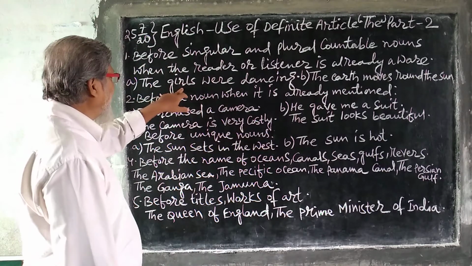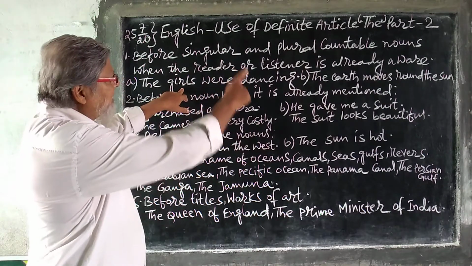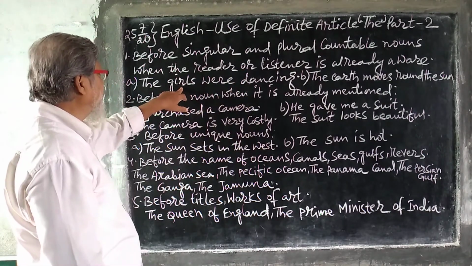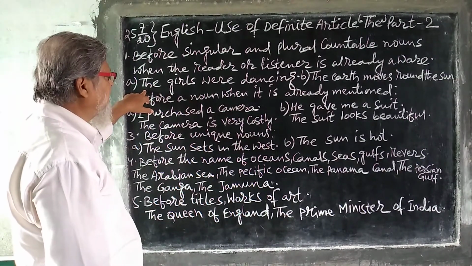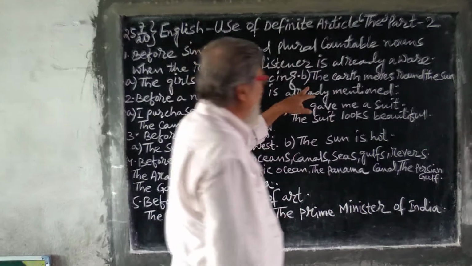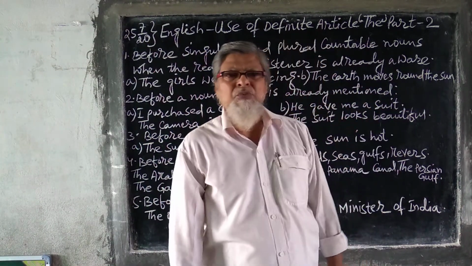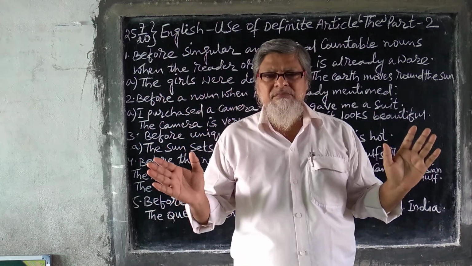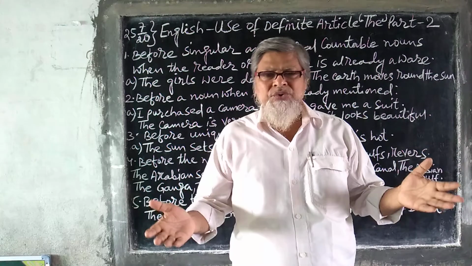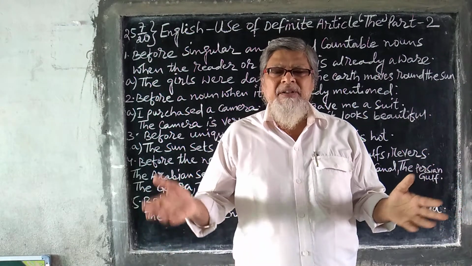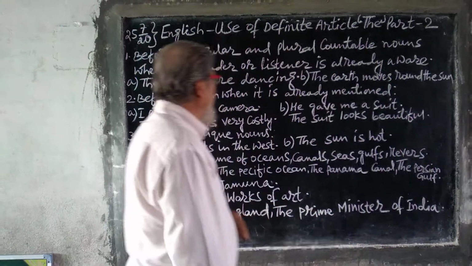The girls you have used over here is a plural countable noun, and you have used the definite article "the". Now, the earth moves round the sun. It's a universal truth, everybody knows, and in this place you have used "the".